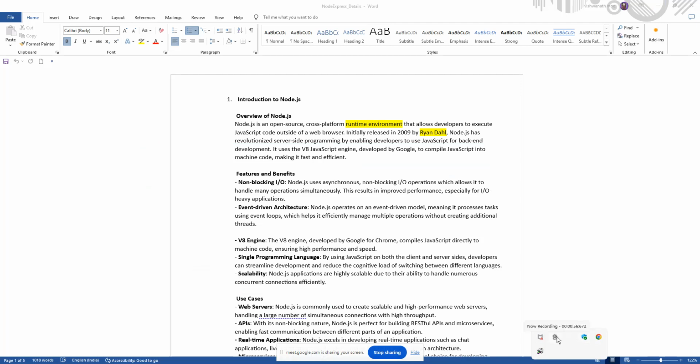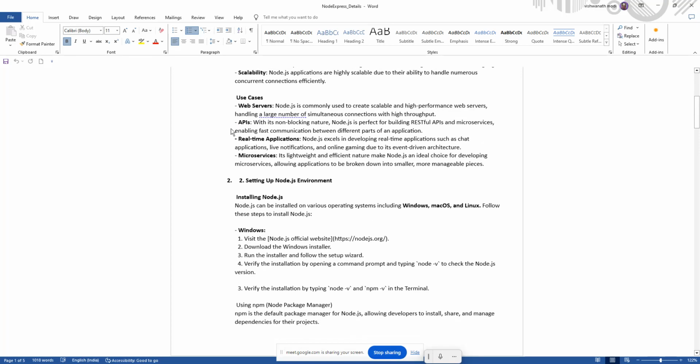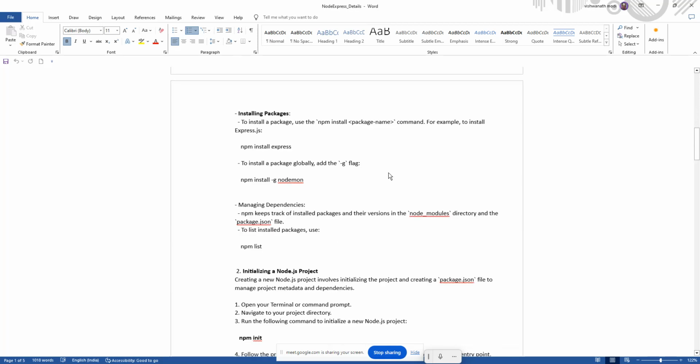The overview of Node.js and all we have studied: what is event, what is a V8 engine. This is all theoretical thing we have discussed. How to install Node.js and all we have done. Installing packages and everything we have done.